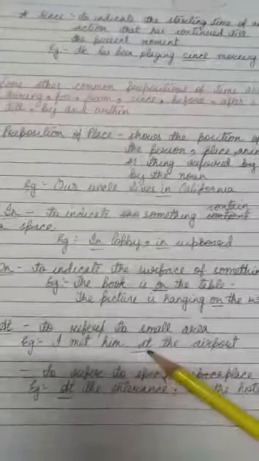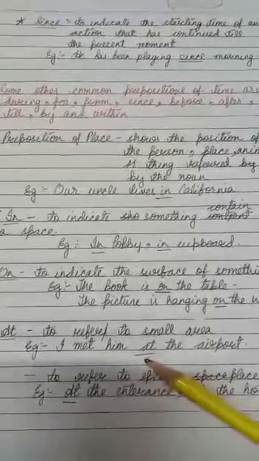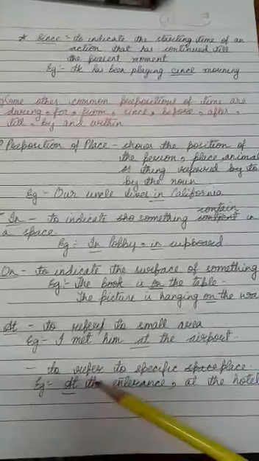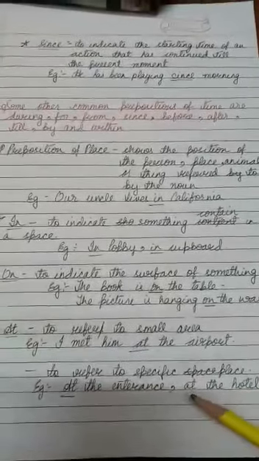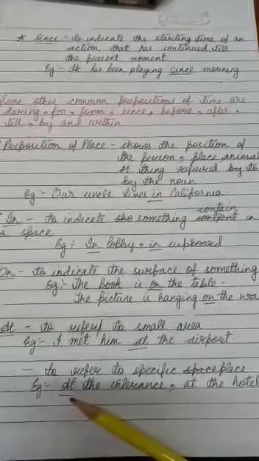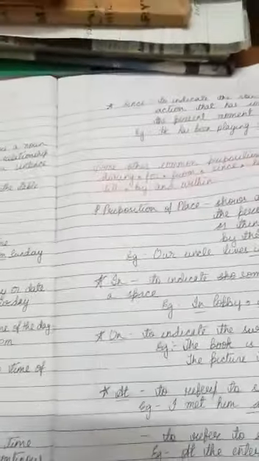So in a big place we write "in", and in a small place we write "at". To refer to a specific place, for example, at the entrance, at the hotel, at the gate. So this much is clear. Let us move to the next one.